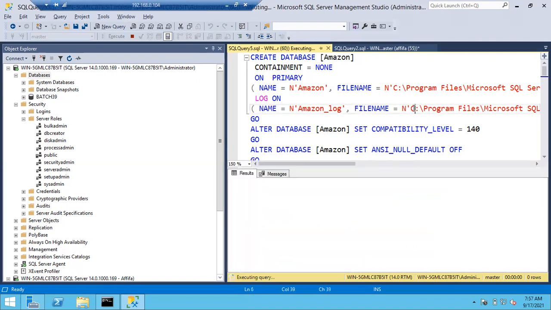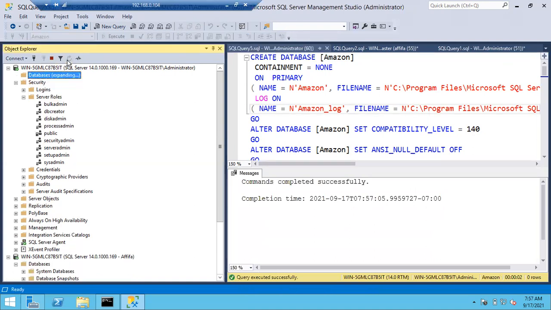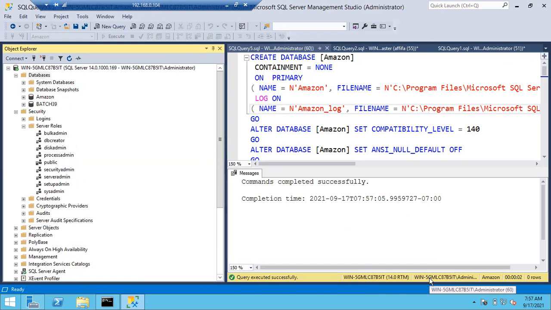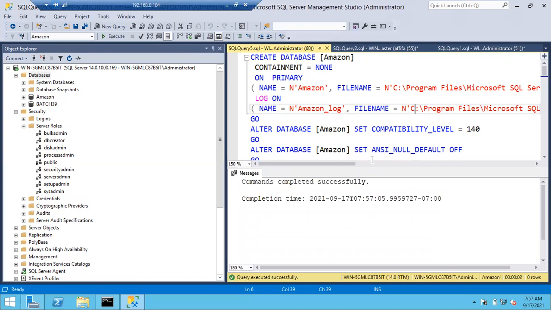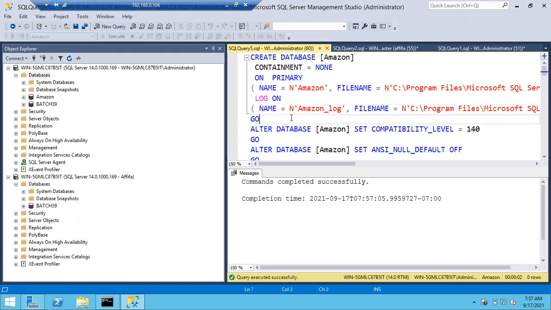So if I execute now under the 60th session ID, the database creation is executed and you can see a new database is added. As I just ran this query through the administrator connection, I have permissions to create a database, so it was successfully executed. Of course, Afifa also has permissions, because Afifa is a member of DB creator, so she can create a new database. The main thing here is every work can be done in a separate session ID or process ID. You can see the process IDs in the brackets, numbers will be there.